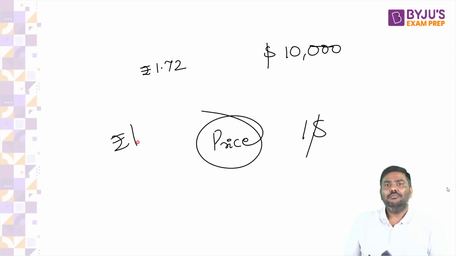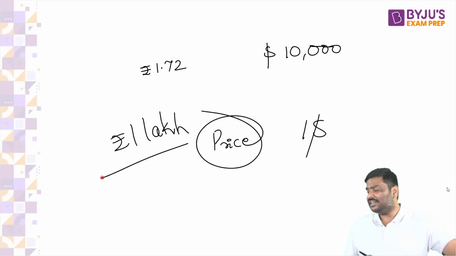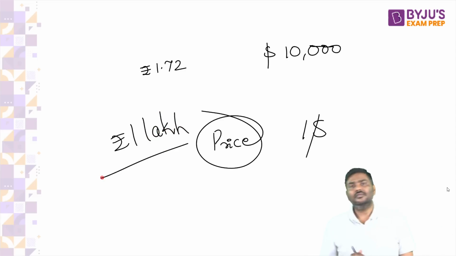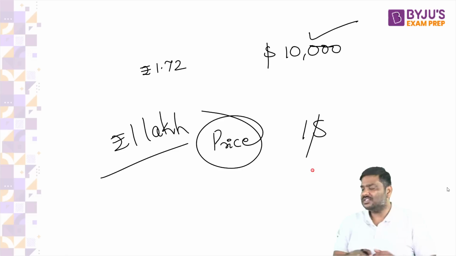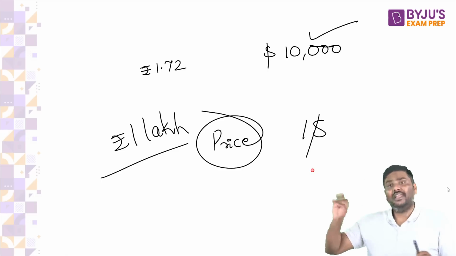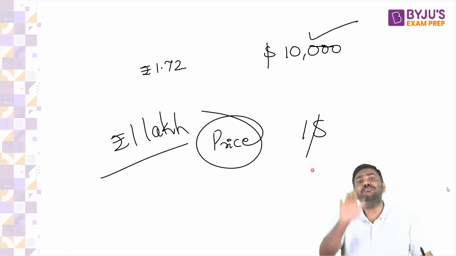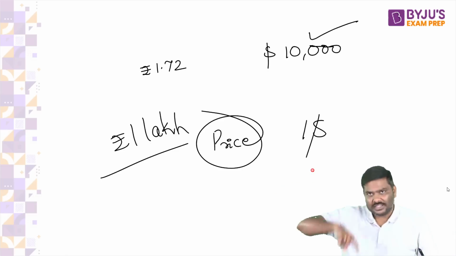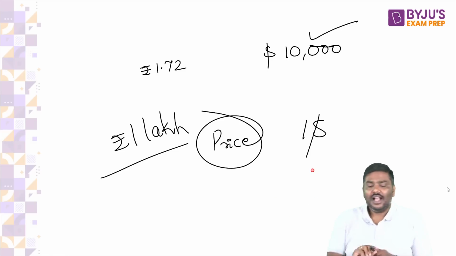For example, imagine this remote control will cost $1 in USA and 1 lakh rupees in India. Please tell me whose purchasing power is better? Based on this, can I say USA's purchasing power is better?